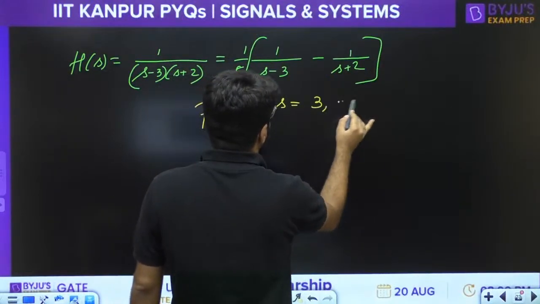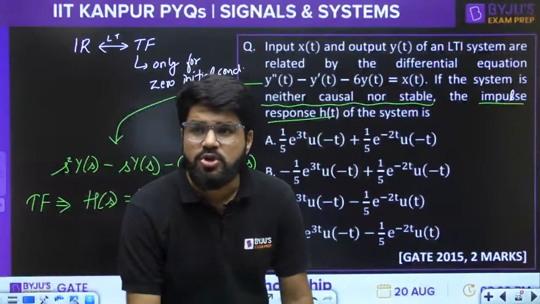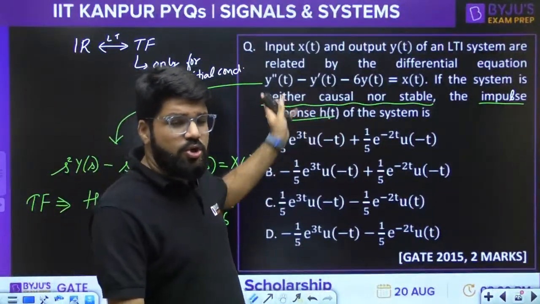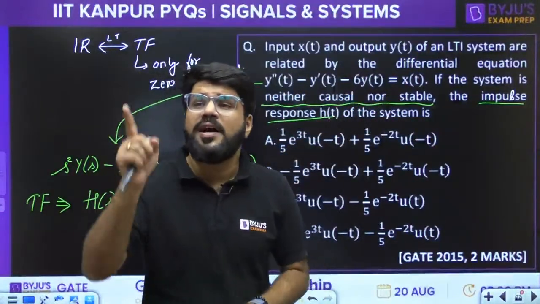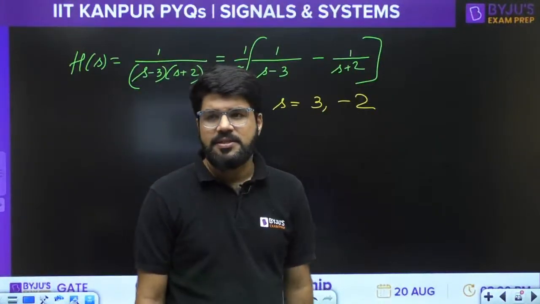S is equal to 3 and minus 2. The system is neither causal nor stable. What should be the ROC? The system is not causal, meaning the ROC should not be right sided, and it is not stable, so the ROC should not include the imaginary axis.